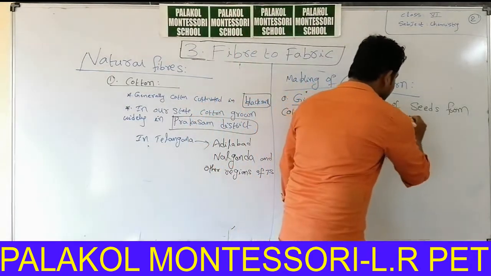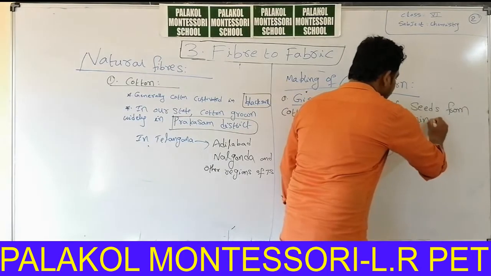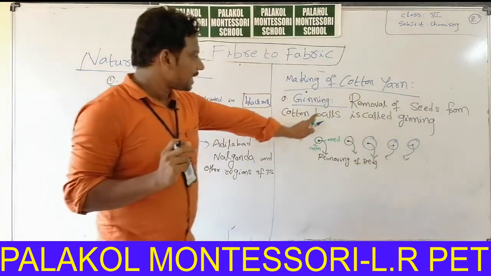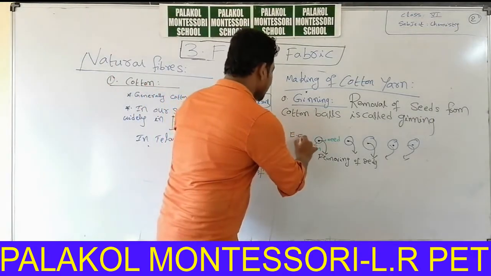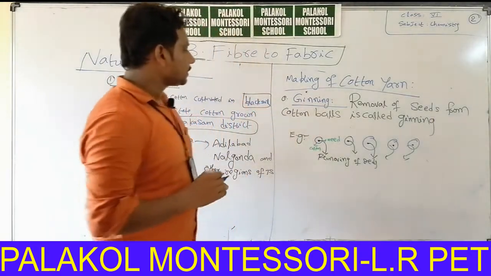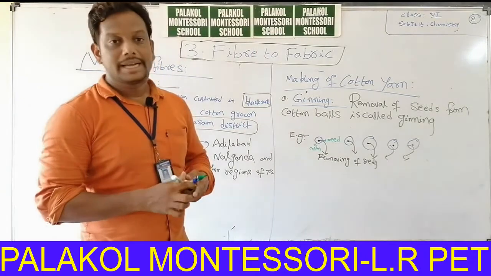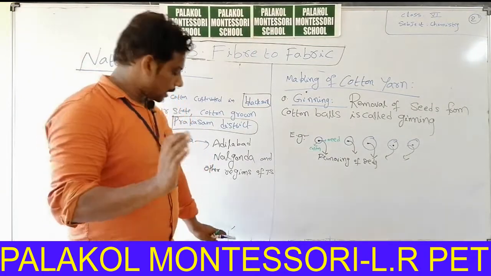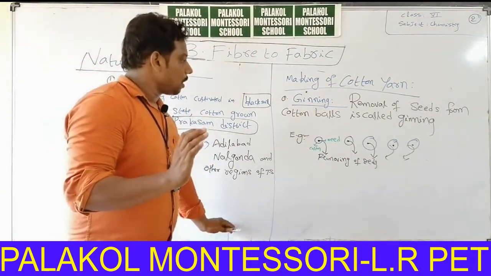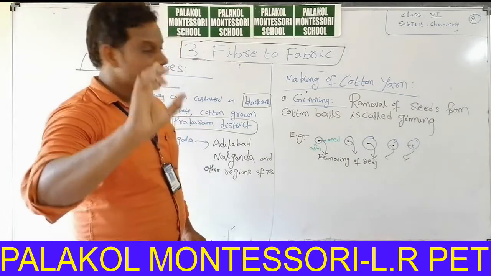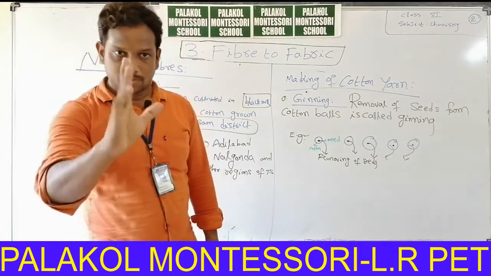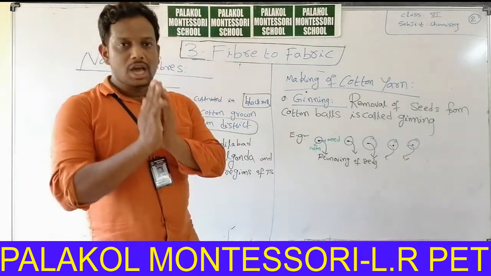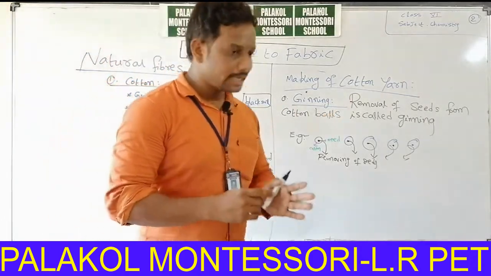You can write it as an example. Okay, this is the first step in the making of cotton yarn from cotton fruit. So first, ginning: removal of seeds from cotton balls is called ginning.